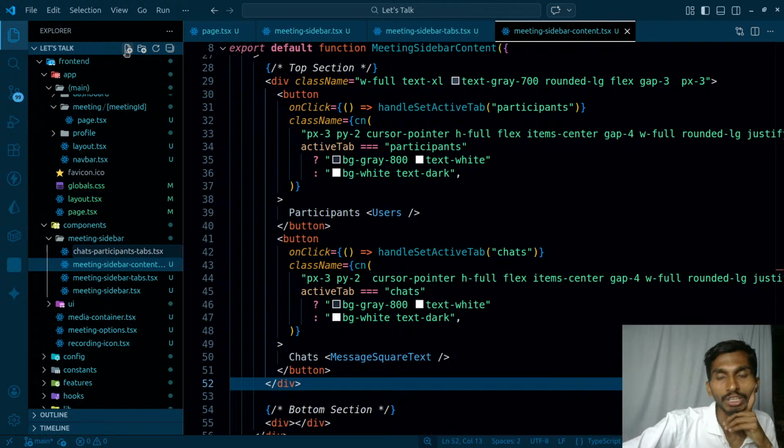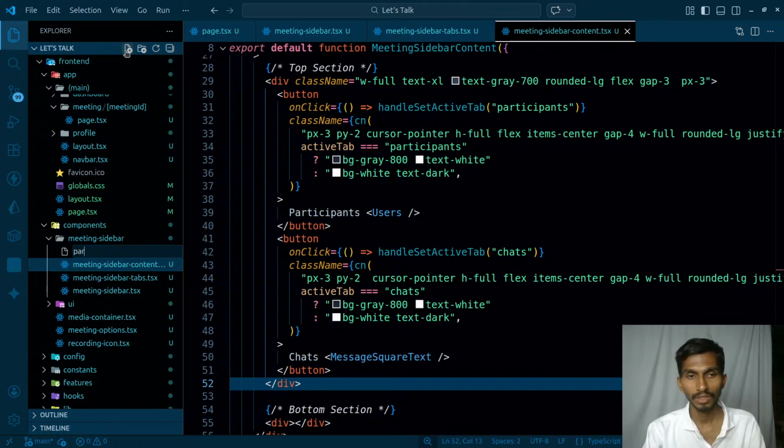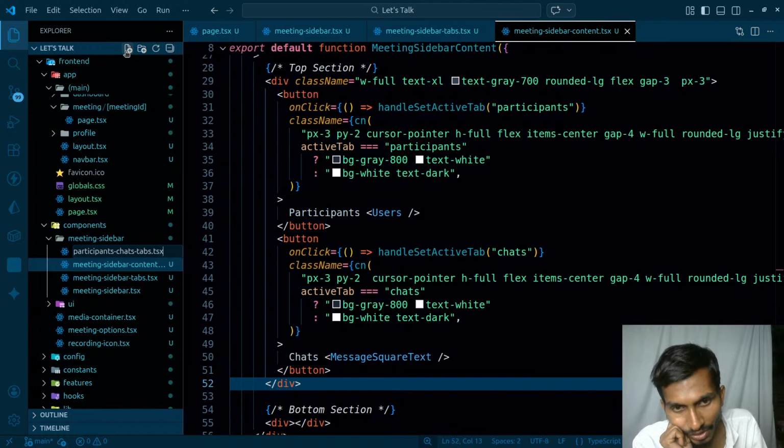Chats participants tabs.tsx. So it contains participants chat. Let's even name it like this: participants chats tabs.tsx, or it could be sidebar view tabs.